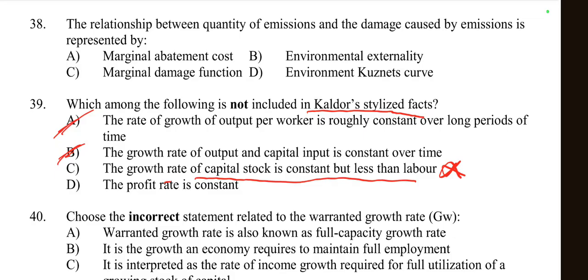Then option number D, the profit rate is constant. Yes, according to Kaldor's stylized facts, profit rate is constant. So options A, B and D are all included in Kaldor's facts, but option C is not included here. So the right option is option number C.